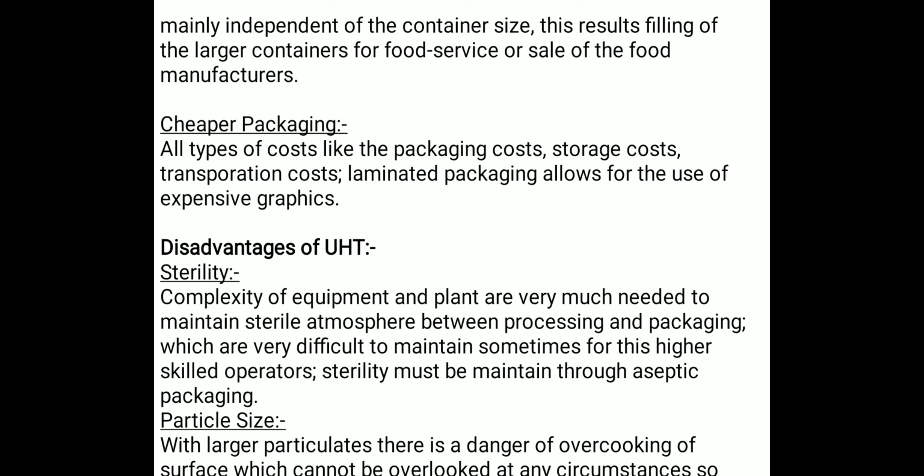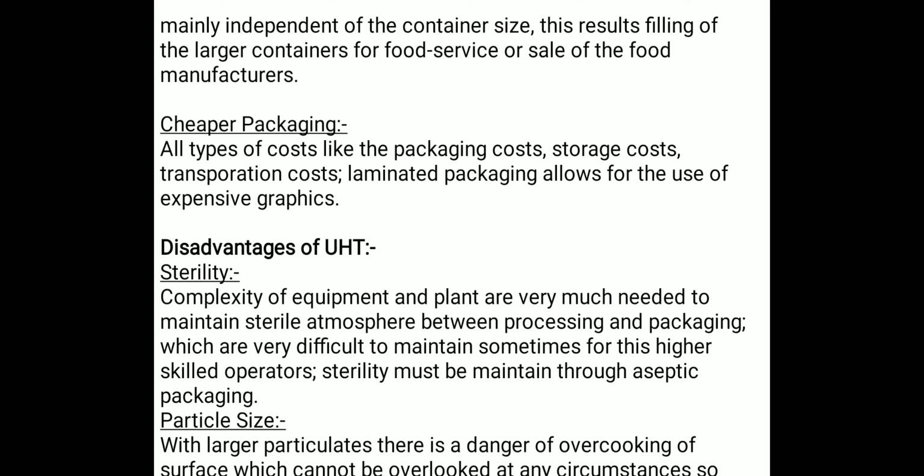The complexity of the equipment and plant is very much needed to maintain a sterile atmosphere between processing and packaging, which is sometimes very difficult even for a higher skilled operator. And the sterility must be maintained during aseptic packaging. It is a must.